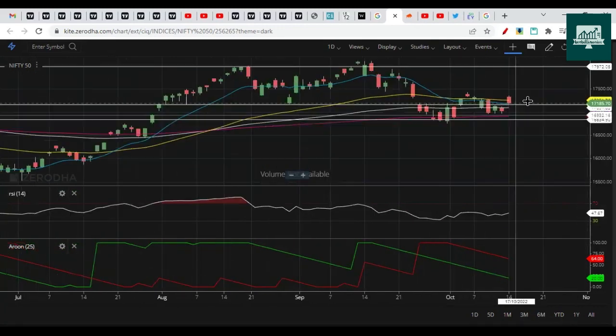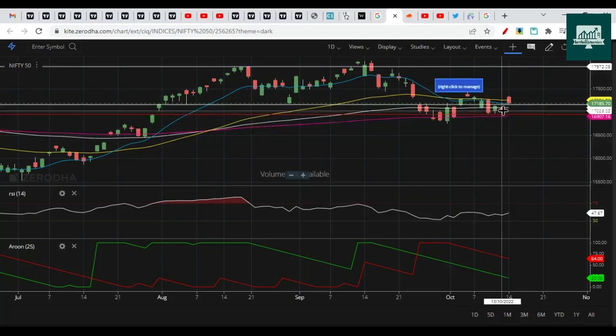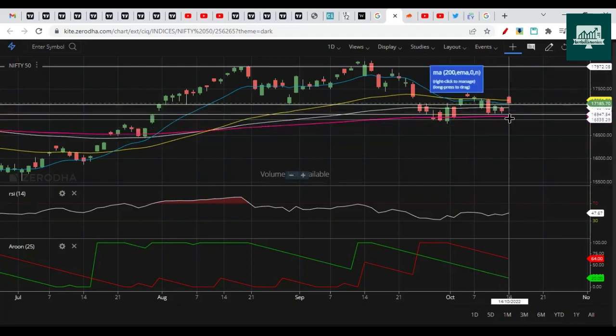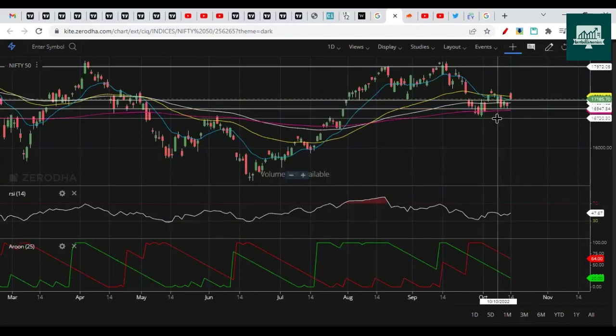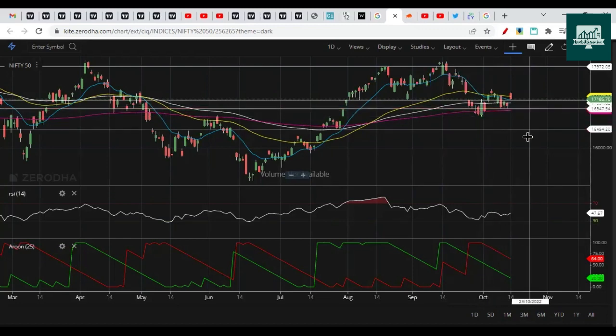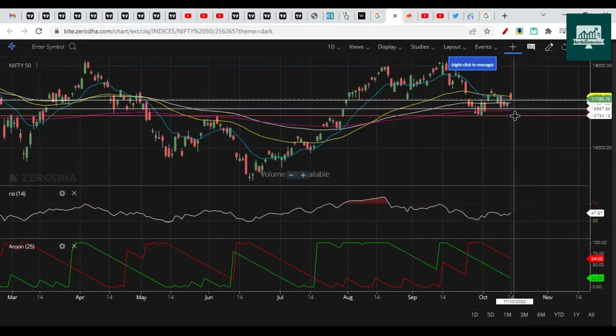So what is the support for us? Next support for us is here, 16,950 again. This is the triple bottom pattern, and probably it will not break 16,900, because that is where we have the 200 EMA. If it breaks this, this support will not be saved. It can even drop 200 points on the downside towards 16,500. So somewhere near that we can have the next support. Let's mark that support, probably here, not here.